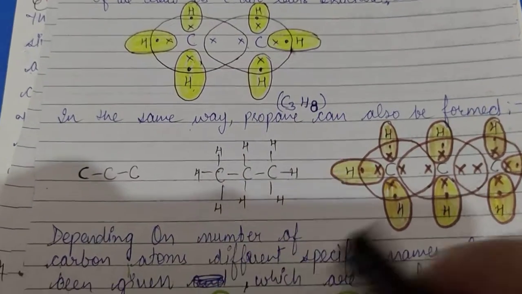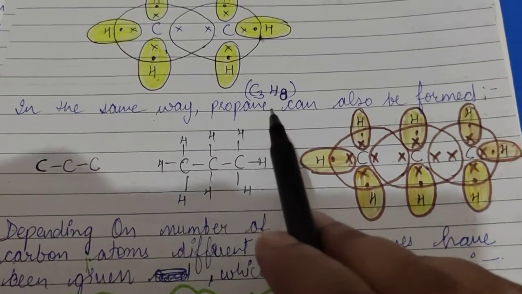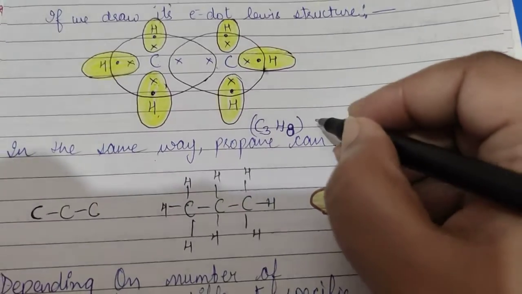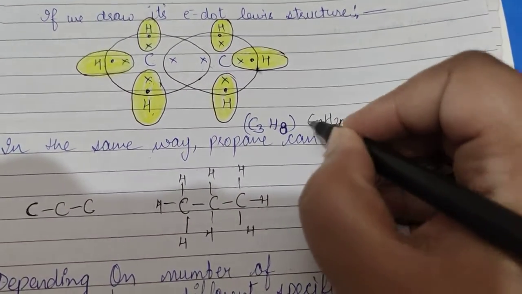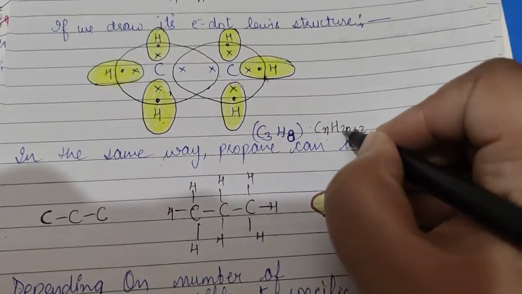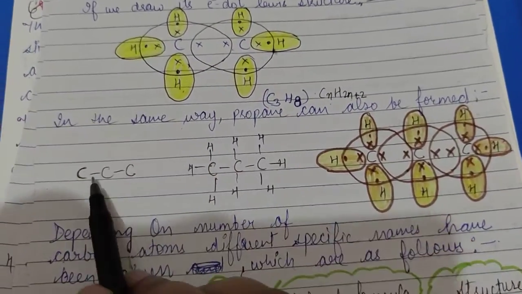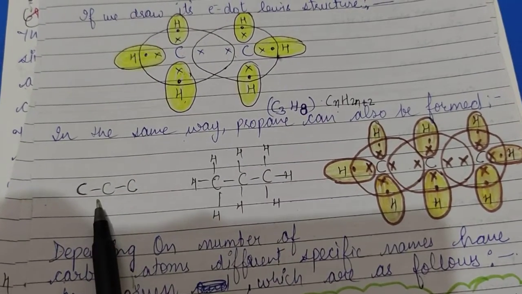Now let us try the next member of the alkanes, that is propane. For propane n is 3. If you put n equals 3 in the formula CnH2n+2, it will be C3H8, since 3 times 2 is 6, plus 2 is 8. So C3H8. Now first the skeleton structure: draw the 3 carbon atoms with single bonds between them.